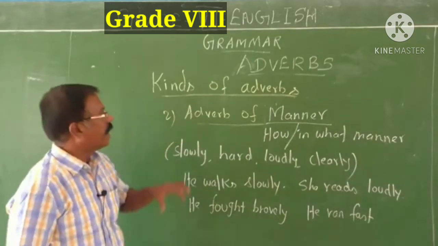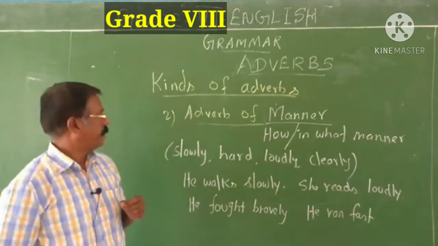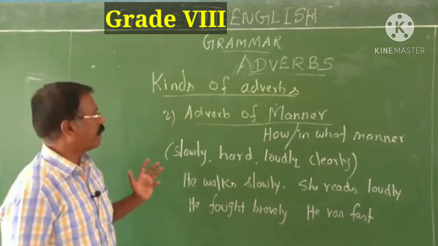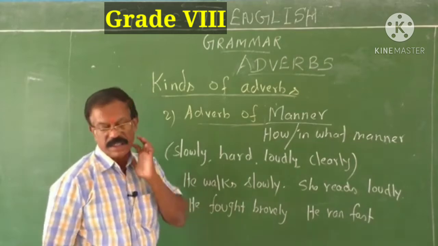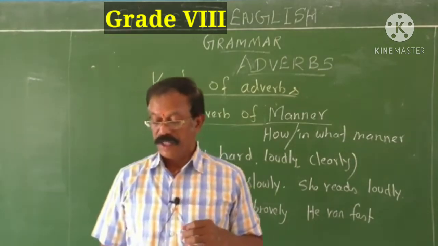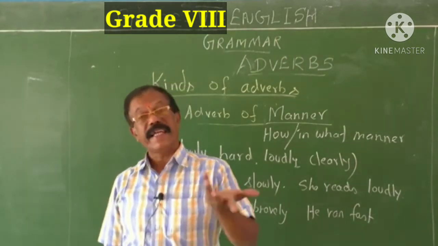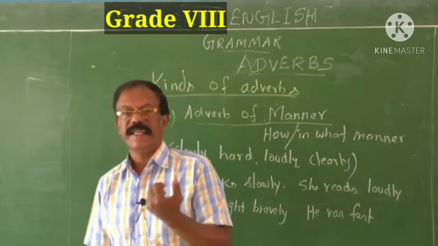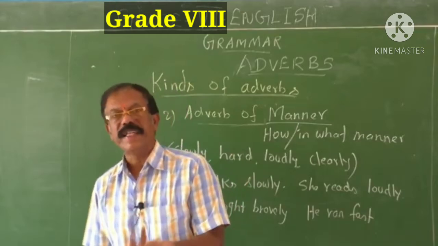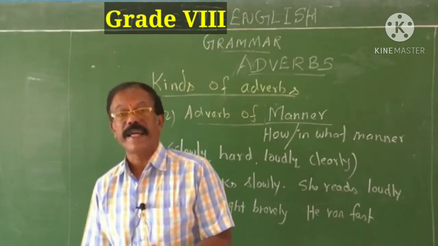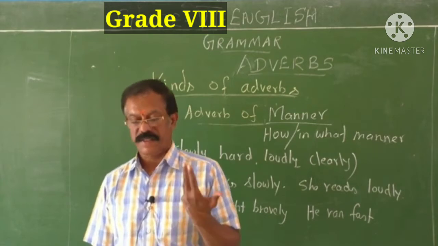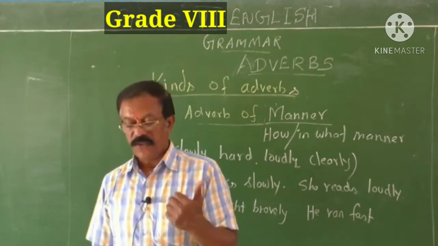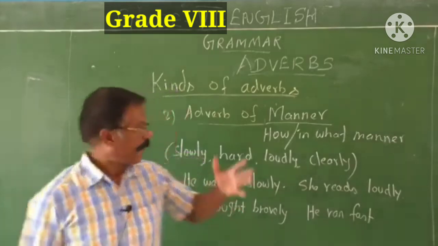I have given here a brief list of adverbs of manner: slowly, hard, loudly, clearly, fast, soundly, sweetly, kindly, politely. They are all adverbs of manner. See, she speaks kindly. She sings sweetly. He behaves politely. He ran fast. He sleeps soundly. The child sleeps soundly. He fought bravely. The man works hard.